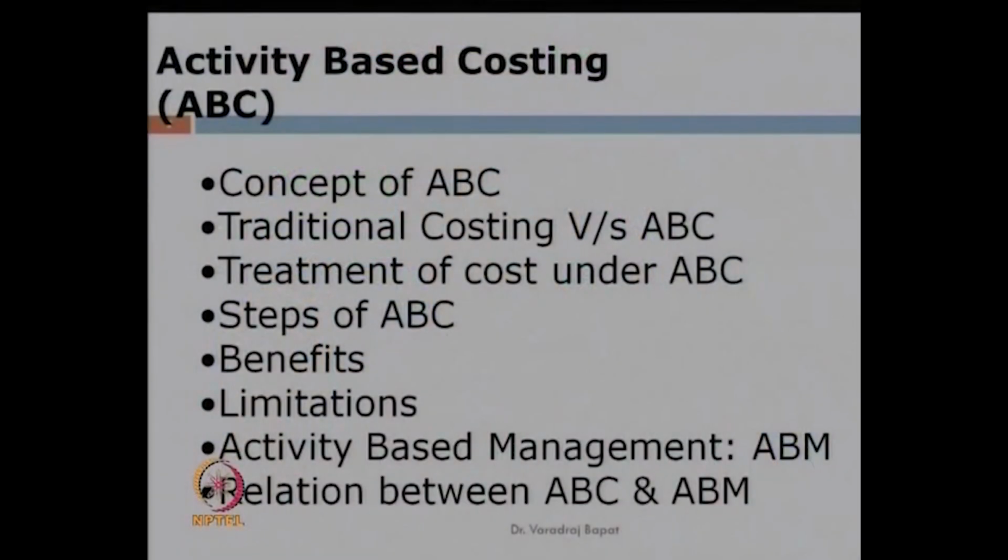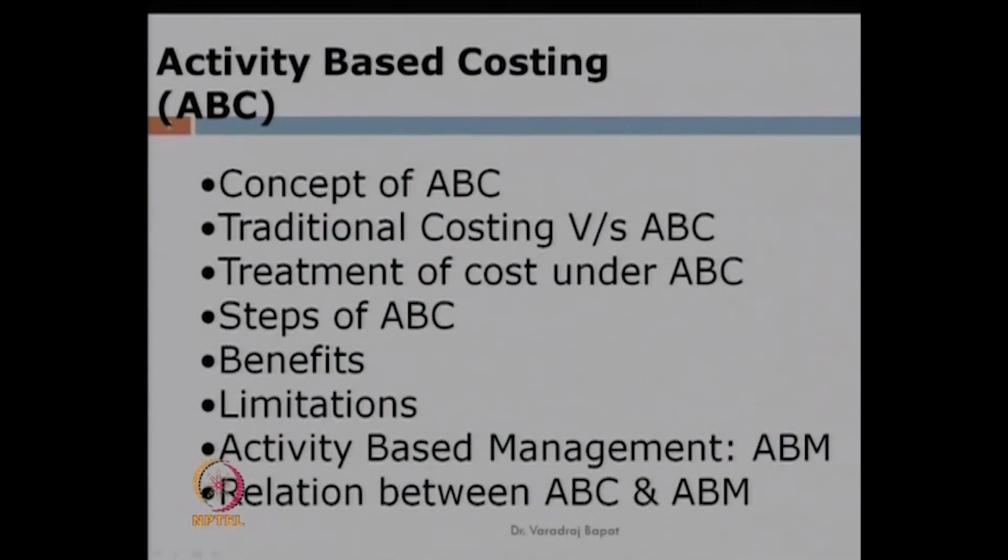Activity based costing is a challenge to the traditional system. It seeks to relate the costs directly to products. Costs are incurred because of some cost drivers, so cost drivers are identified and costs are directly linked to the products without necessarily going through a cost center. Let us see in more detail the procedure and methodology of activity based costing, and we will also solve some cases on the same. In the last session we had already started some discussion on activity based costing. This is the broad coverage in the session.